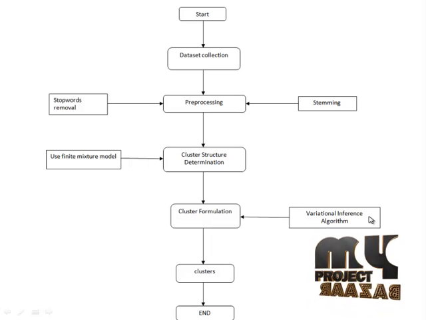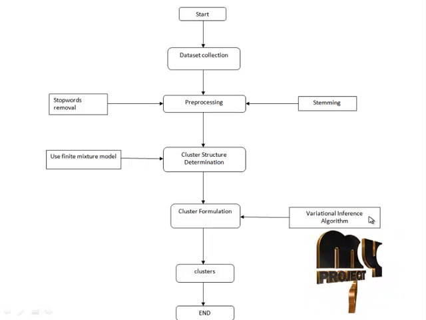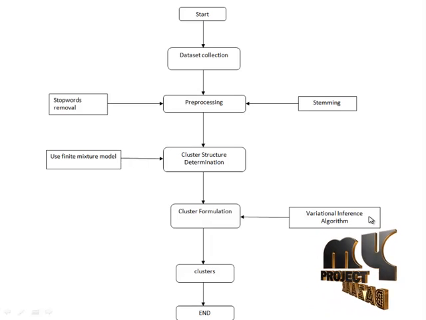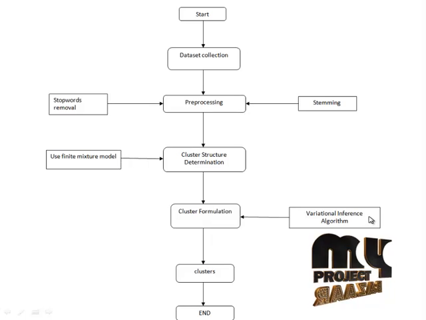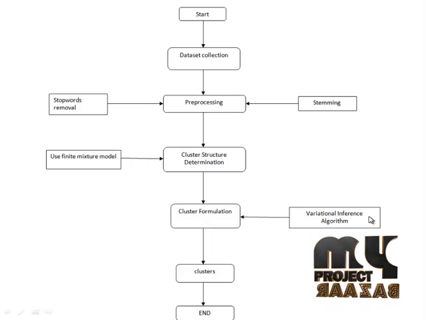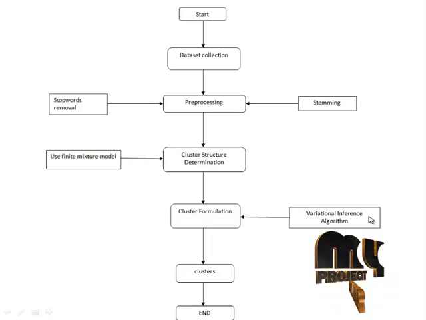Then the cluster structure determination. Here we should use the finite mixture model. To identify the words, we should first apply the distinct words generation. To find the distinct words, we should first determine all the words in the dataset collection. So we should create the words in the document dataset.